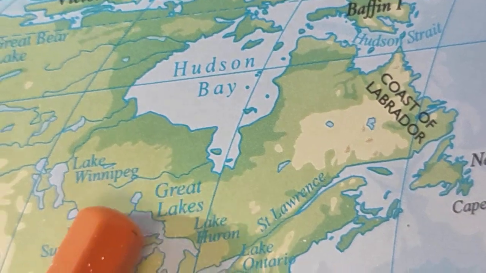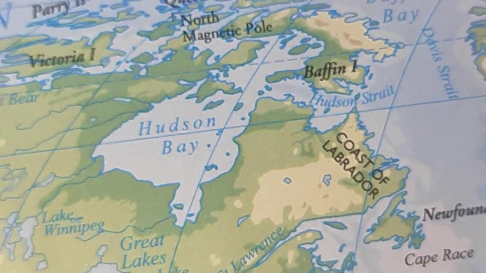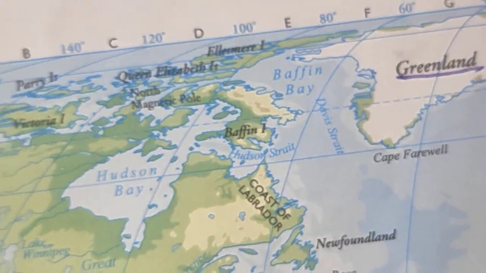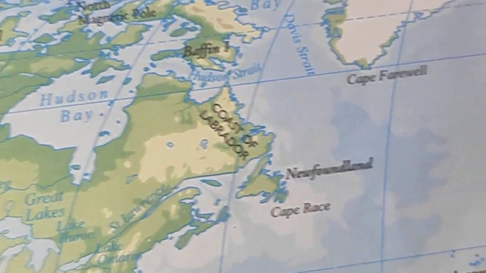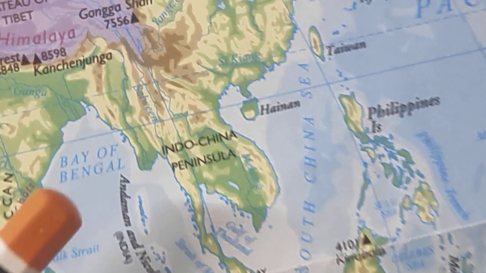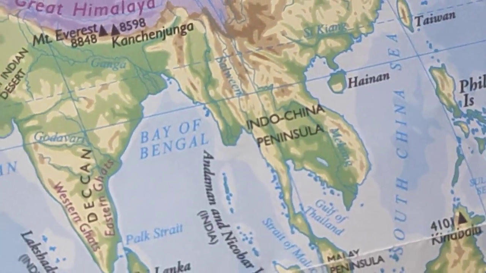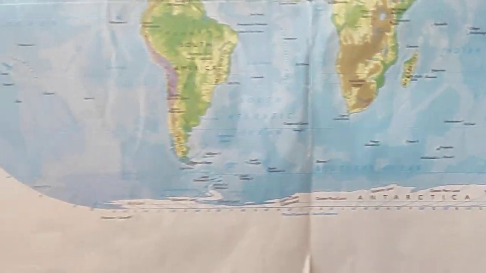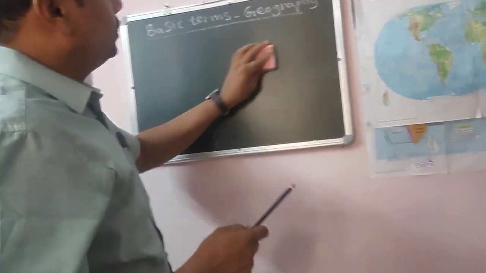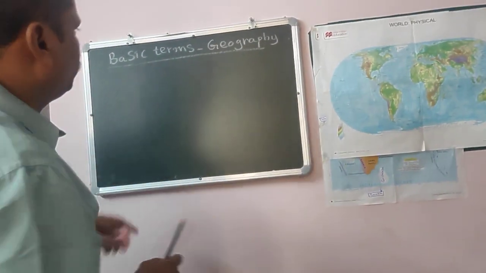You can see Hudson Bay in North America. So just remember two examples, Hudson Bay and Bay of Bengal, for the bay.